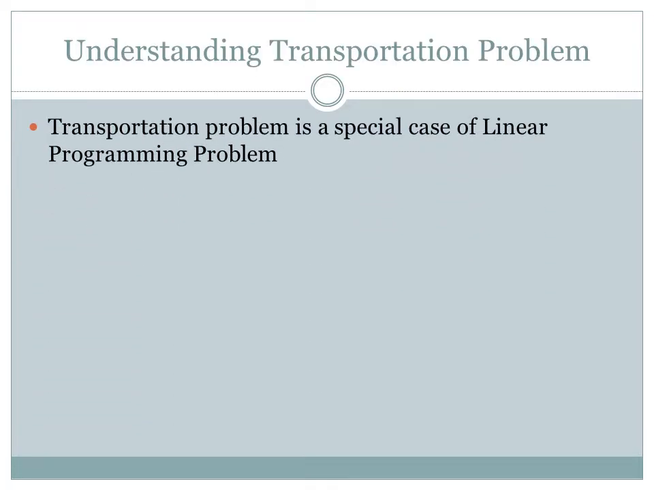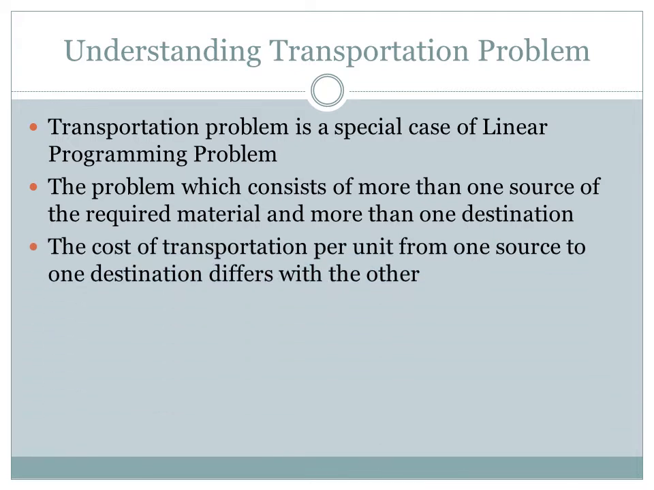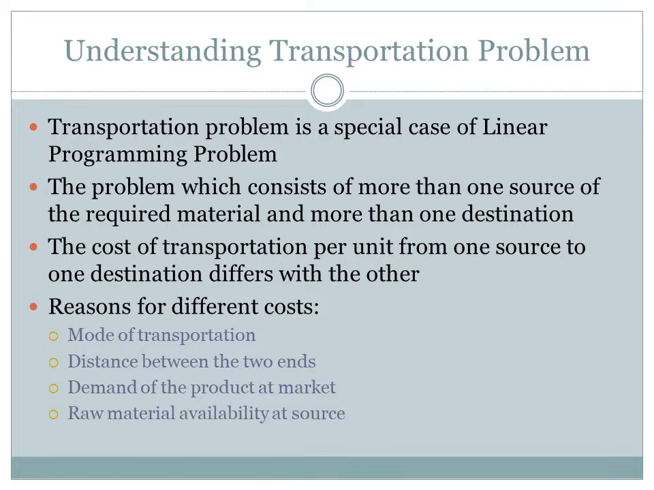Transportation problem is a special case of linear programming problem. The problem, which consists of more than one source of the required material and more than one destination, comes under transportation problem. The cost of transportation per unit from one source to one destination differs with the other. The reasons are mode of transportation, distance between the two ends, demand of the product at market, and raw material availability at source.